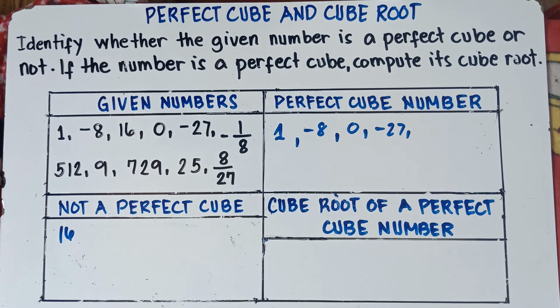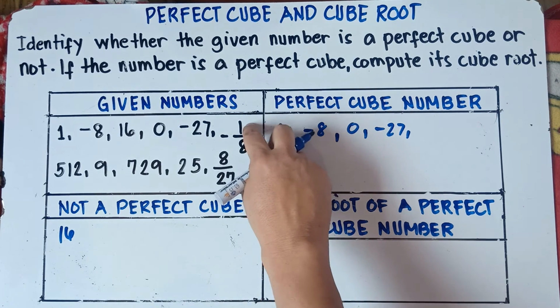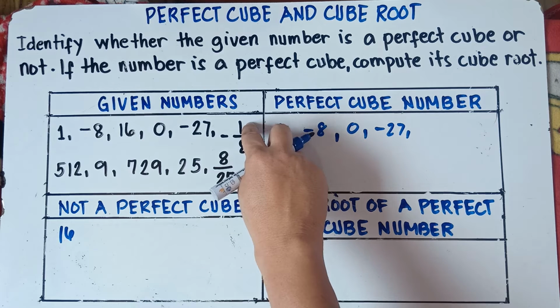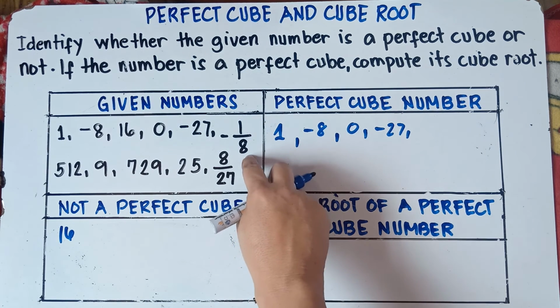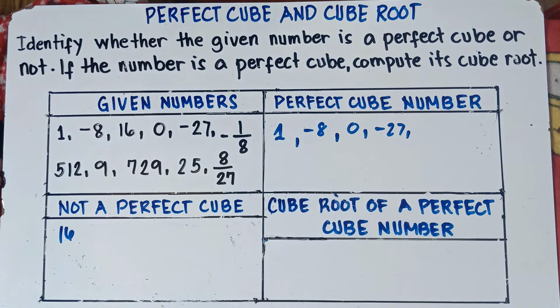So check, class, the numerator, 1. Is 1 a perfect cube? Yup. Negative 1 is a perfect cube. How about 8? Is 8 a perfect cube? Yup. 8 is a perfect cube. So therefore, this fraction is a perfect cube.